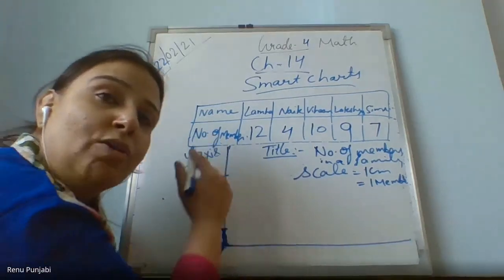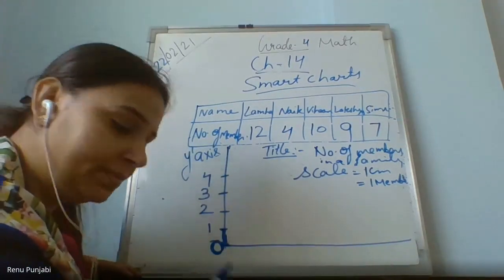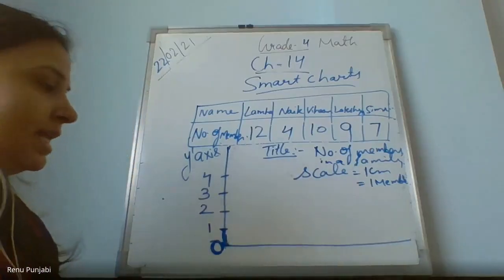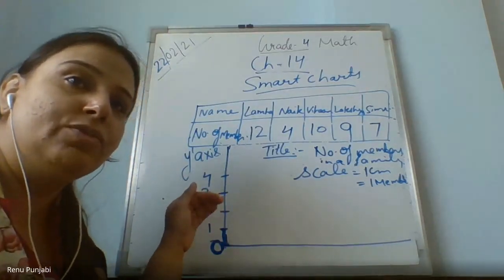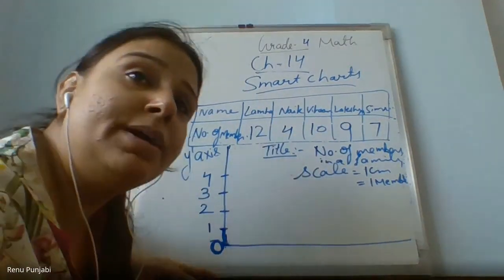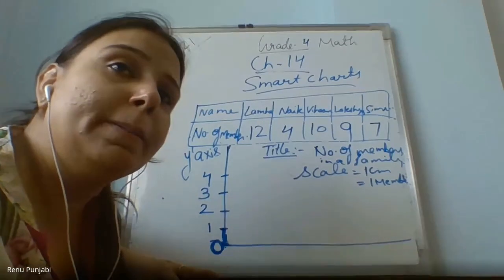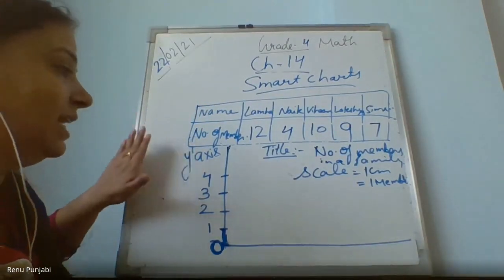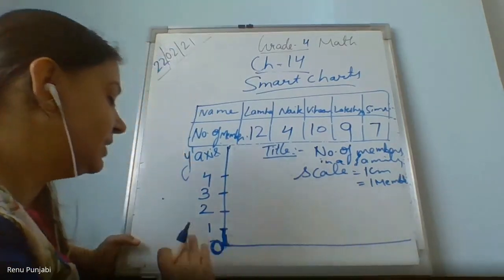Understood this? How to put the scaling? Yes, ma'am, if it is a big number like 50, we can take 10 from the starting. Yes, that's why I'm explaining. If it is a small number, we start from 1. If it is a big number, how do we find the scaling? Okay. So once you are done with the scaling, like 4,